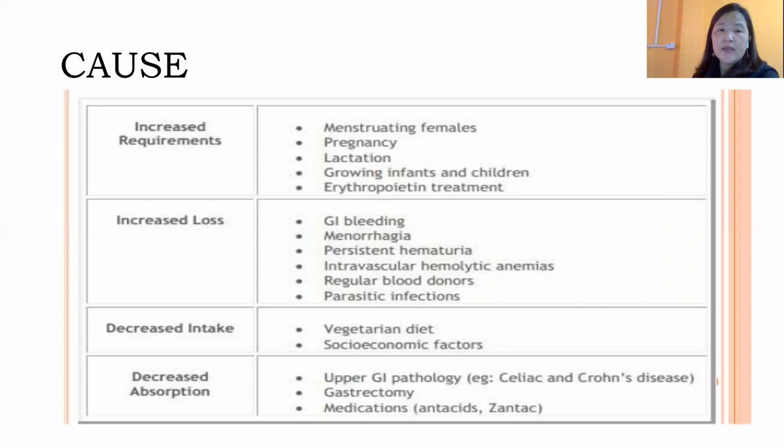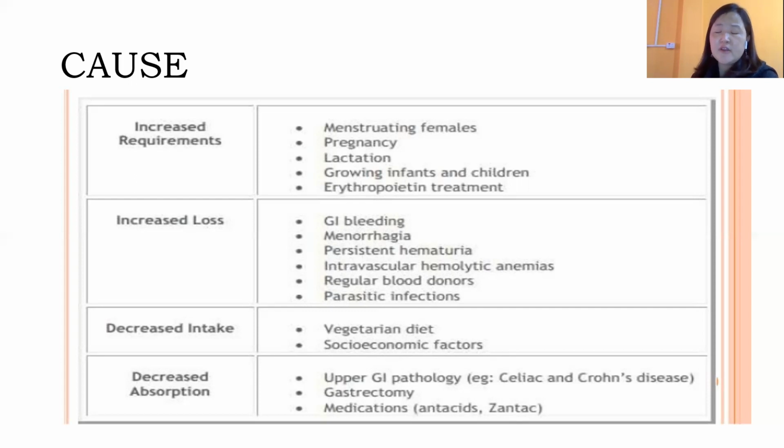So say for example in increased requirement में मतलब आपका बॉडी एक ऐसा फिजियोलॉजिकल स्टेट में जा रहा है जहाँ में आपको the vitamins or the hormones or the minerals which are required for the formation of RBC, you require more at that moment of time.